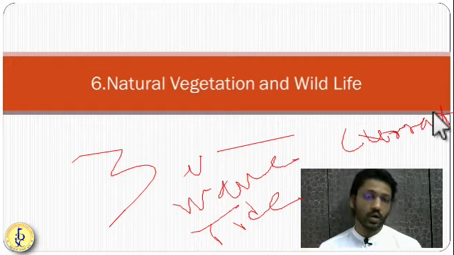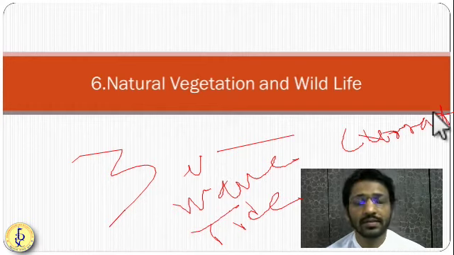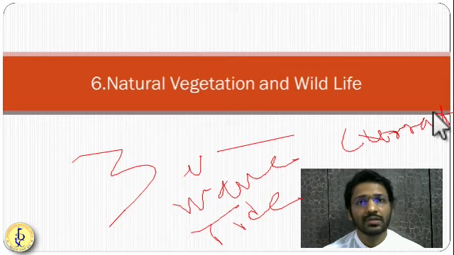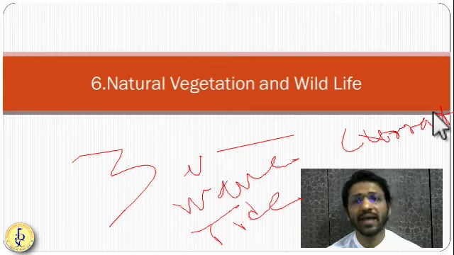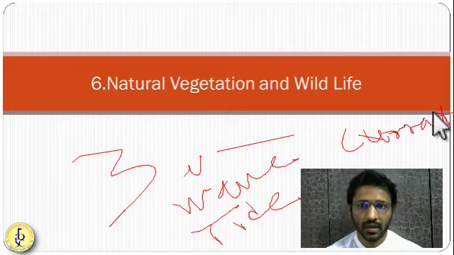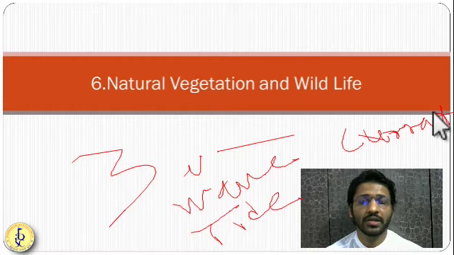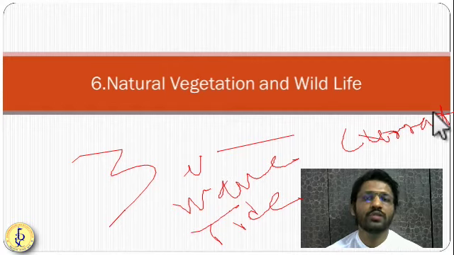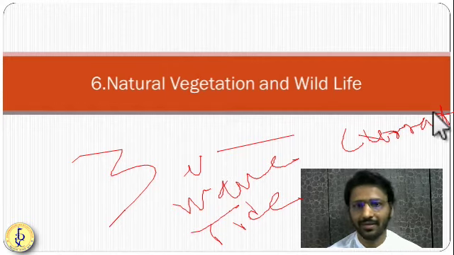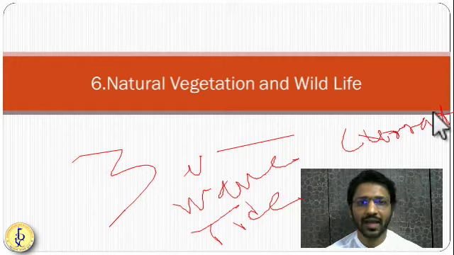Tide is nothing but a vertical movement of the oceanic water because of the attraction of sun and moon. So why is there an attraction of sun and moon? Since they have the gravity, they attract the water. Because of this attraction, this upward churning happens. Because of this upward churning, tides can be used for the creation of tidal energy. Also, they churn the oceanic water from bottom, so it is very important for the nutrient recycling. So tidal energy and nutrient recycling are a few benefits of the tides.